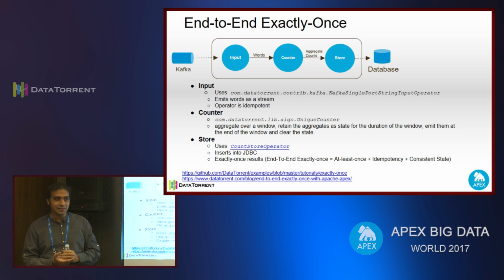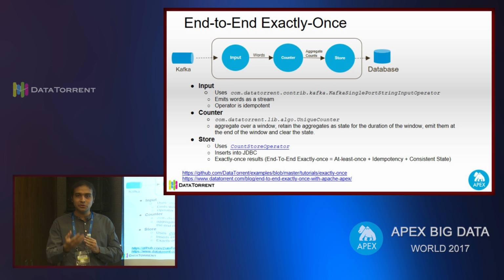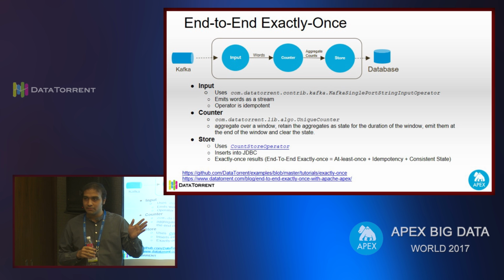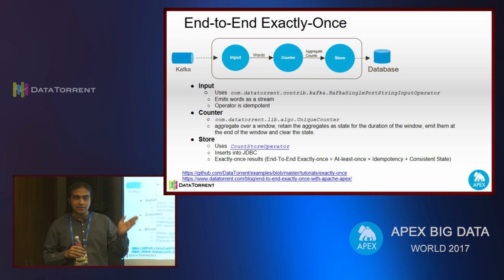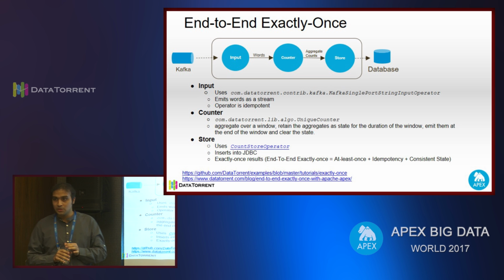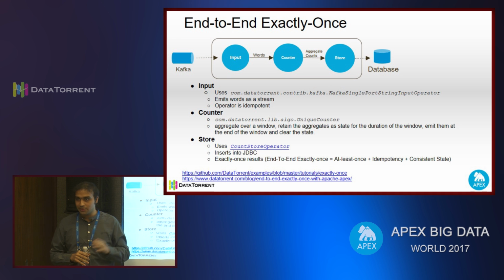The counter is, as I was speaking about windows, where Apex gives you mechanisms to work at temporal boundaries. The counter will just take the words, aggregate them into a count, and give the count to the store. The store will give the results to a database and store them there. So over here, we will see how we achieve end-to-end exactly once, right from the start.